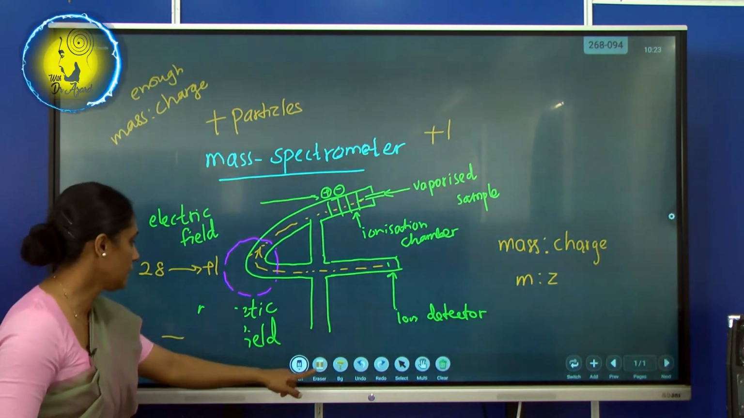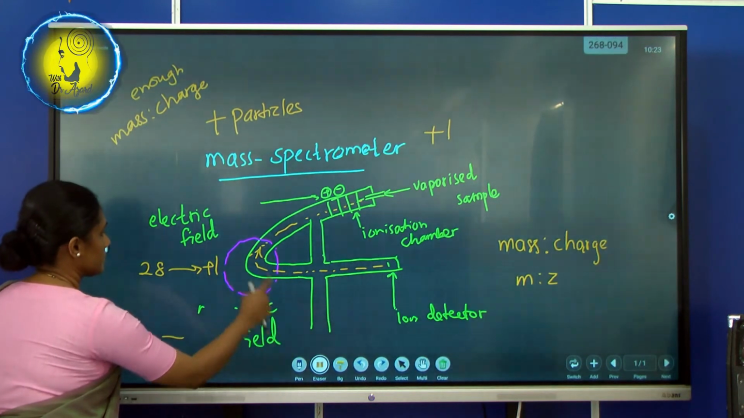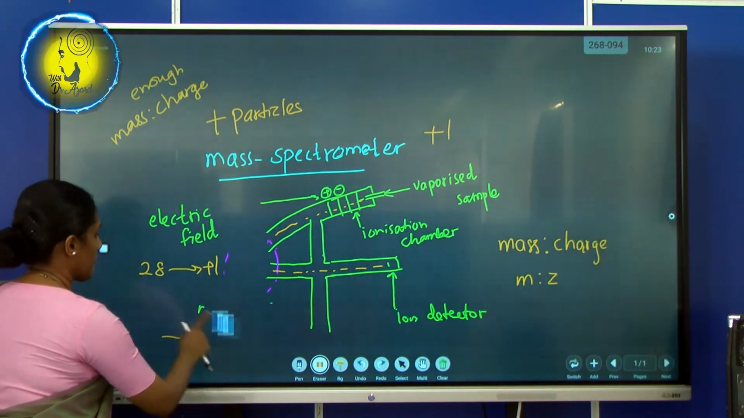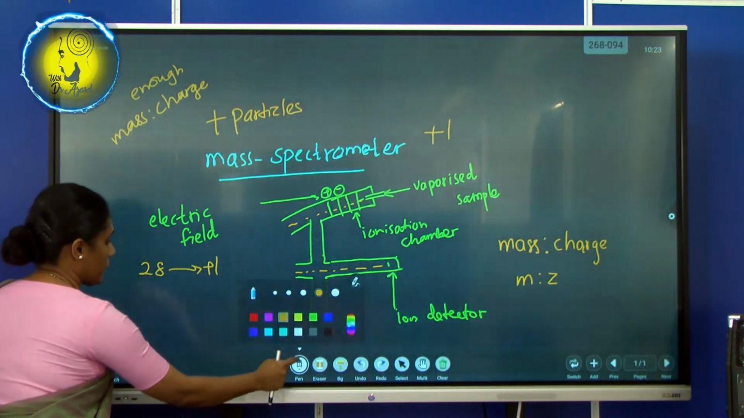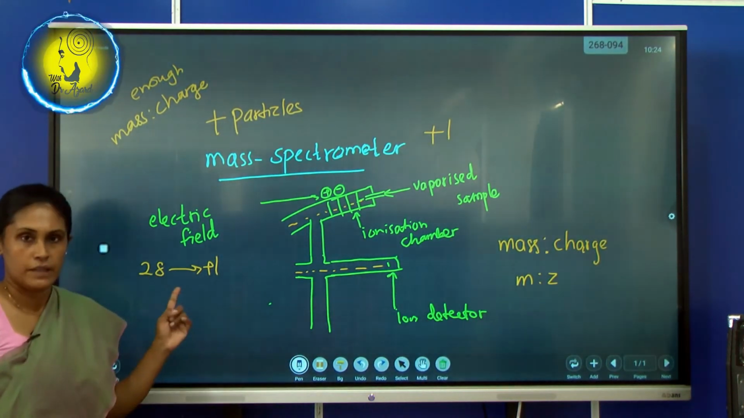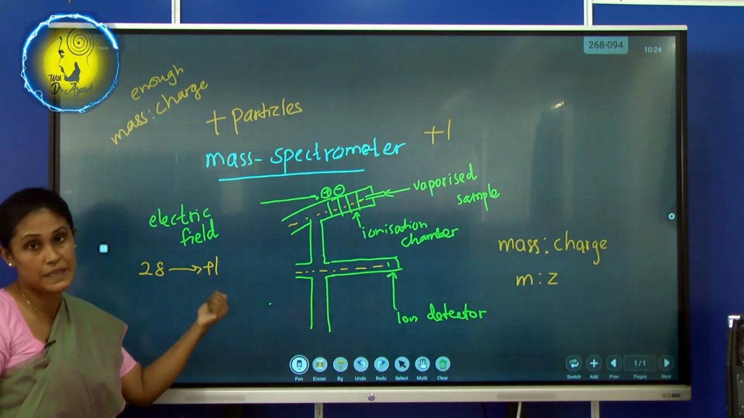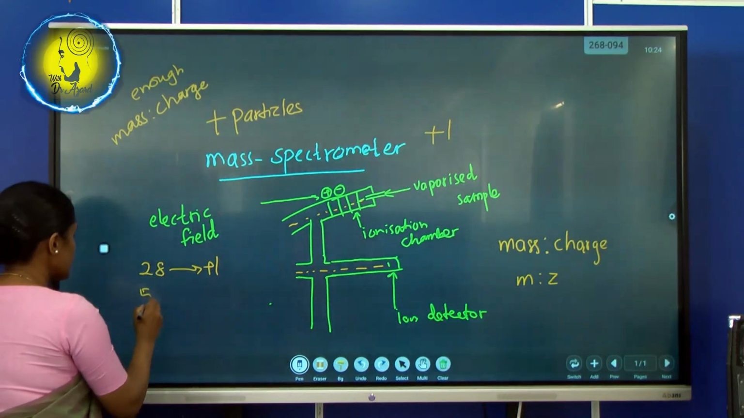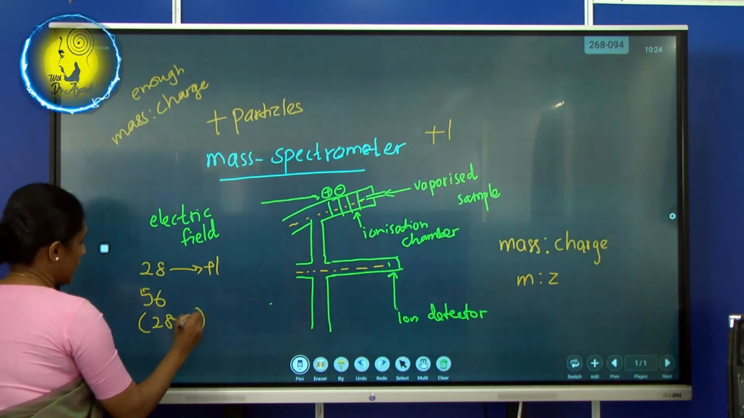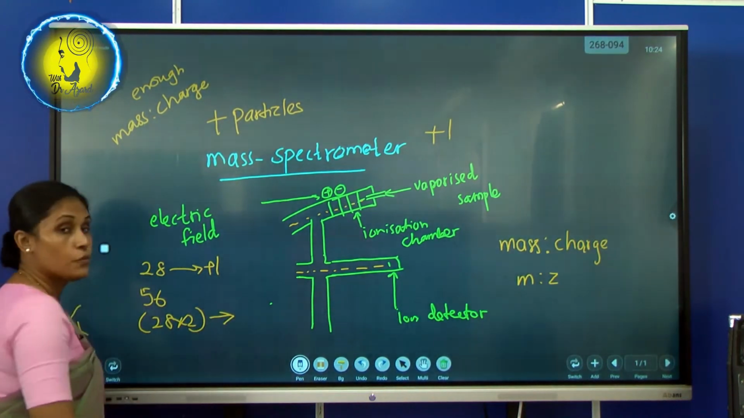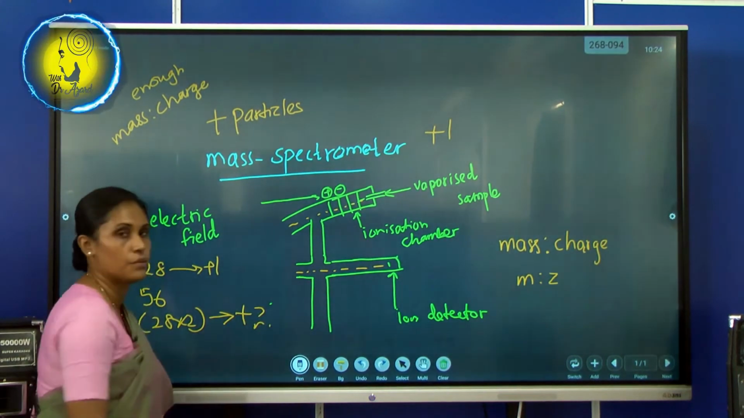Okay. If the mass of an atom is 28, the detector will give the charge as +1. Think about 56. 56 means twice 28. So what could be the charge? It should be +2.